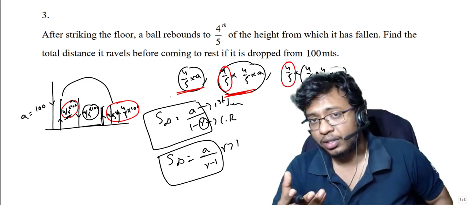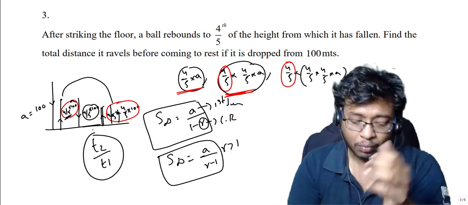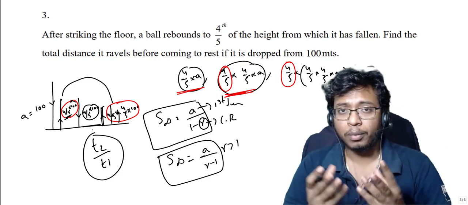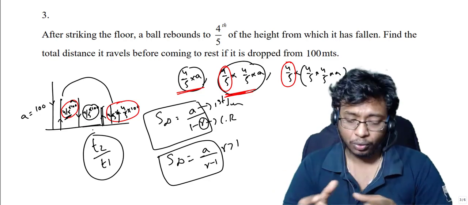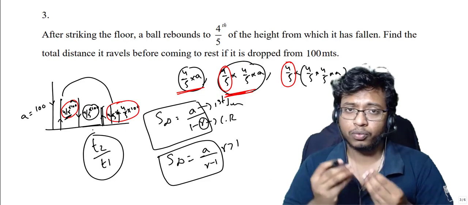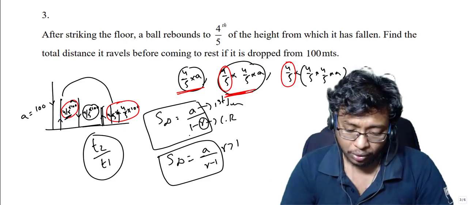Now here what is r? What is the common ratio? Common ratio you get by t2 by t1. When you divide your second term by first term, you get the common ratio, which is nothing but the number which you are multiplying with each term. So here the number is 4 by 5. 4 by 5 is less than 1, right? Because 4 by 5 is 0.8, which is less than 1. So you will use this formula.